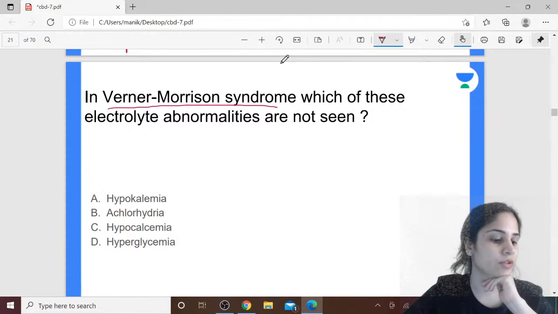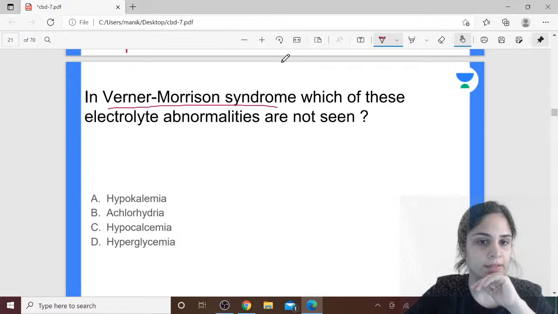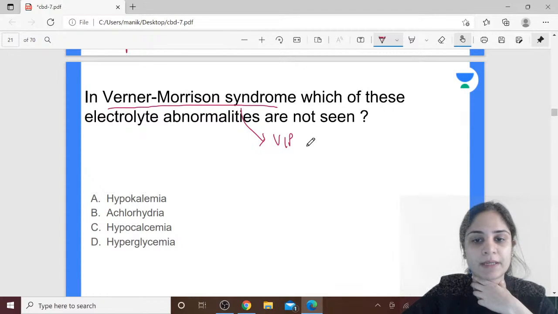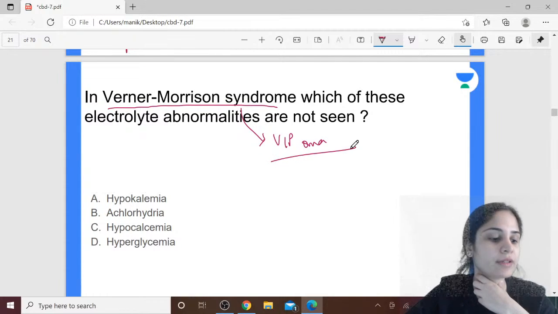Sorry, I am not able to read your comments. Very good, Akanksha. So Werner-Morrison syndrome is nothing but excessive production of vasoactive intestinal peptide. So it is nothing but a VIPoma. Can you tell me the other name of Werner-Morrison syndrome?